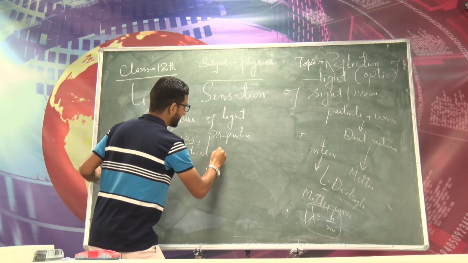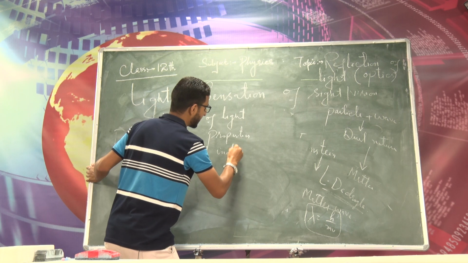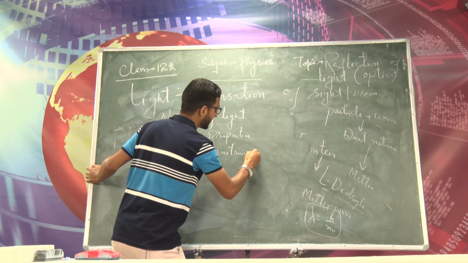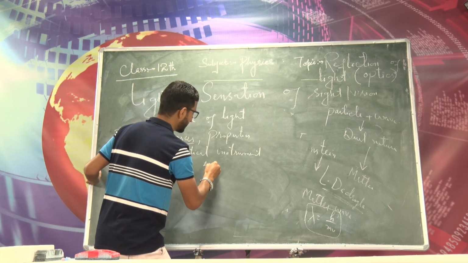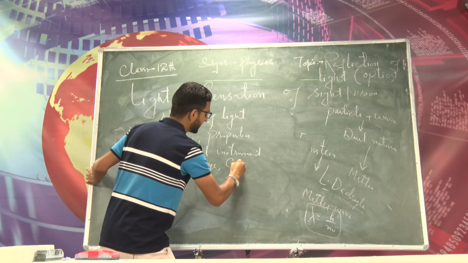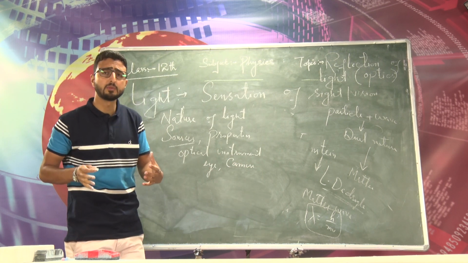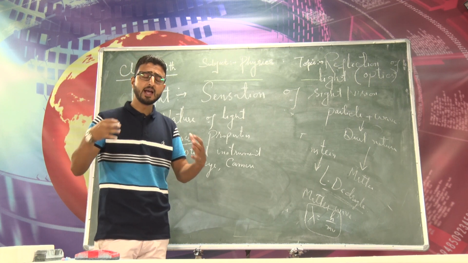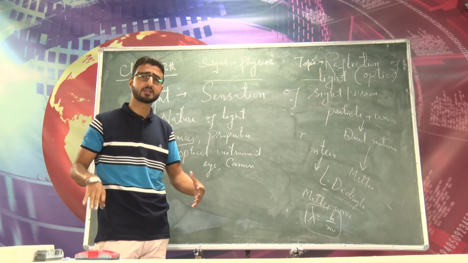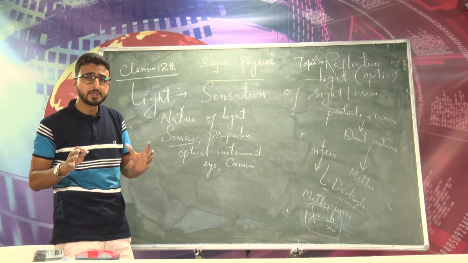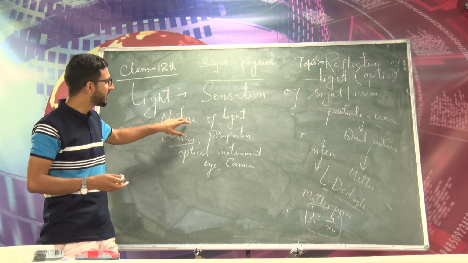In optical instruments we have the eye, that is also an optical instrument, right? We have different optical instruments like the eye, camera, microscope, which can be a simple microscope or compound microscope, and telescope, astronomical or terrestrial telescope. So the branch of physics which deals with the study of the nature of light.